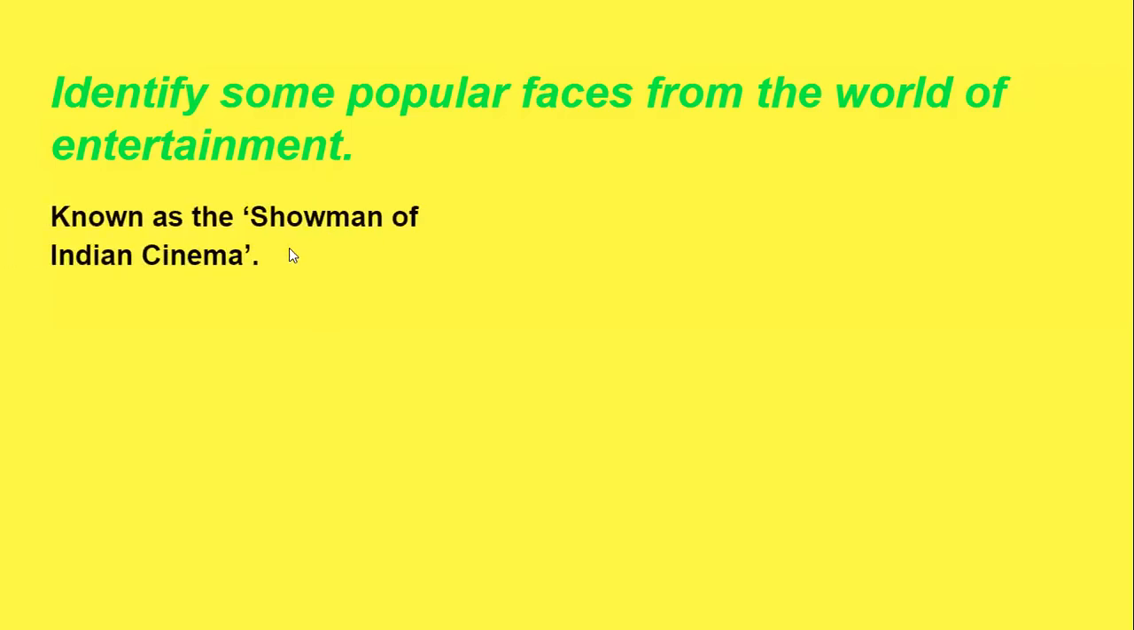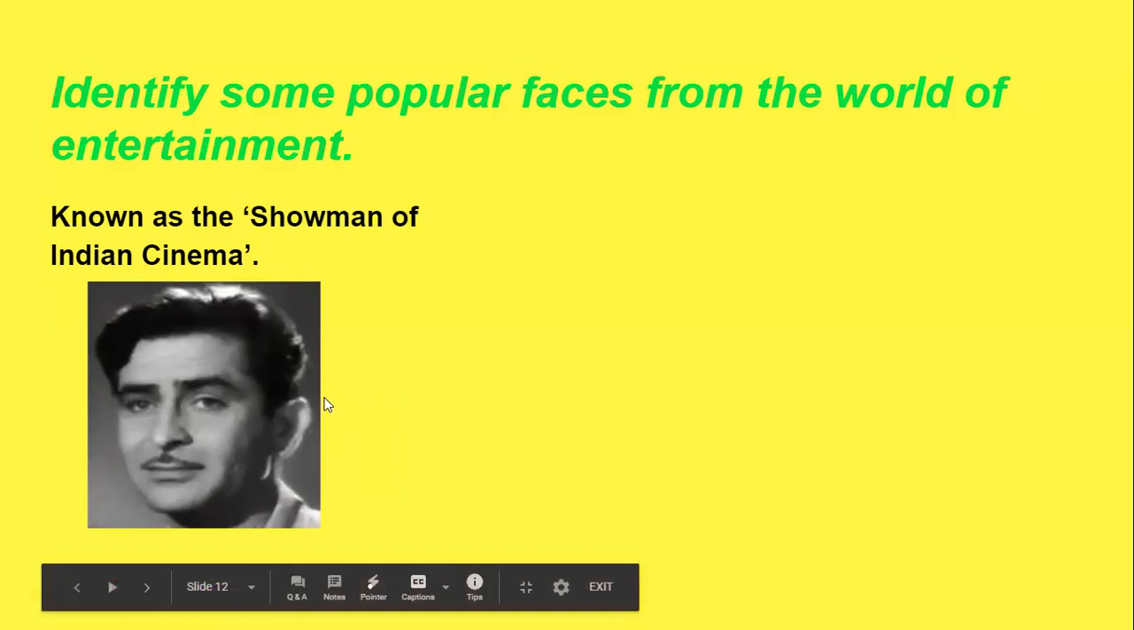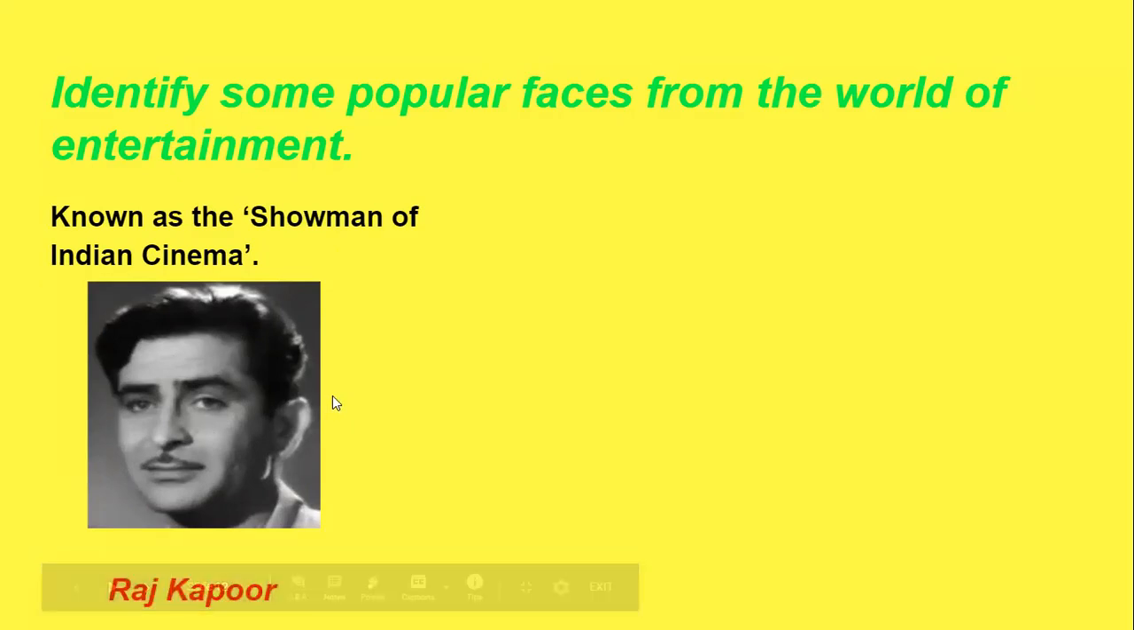The first one is known as the showman of Indian cinema. Who is known as the showman of Indian cinema? Here is the picture. Can you recognize the person? That person is known as the showman of Indian cinema. If you don't recognize, I'll tell you the name. This person's name is Raj Kapoor. Who is this person? Raj Kapoor. He is known as the showman of Indian cinema.